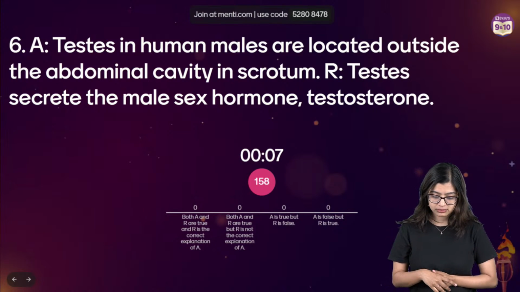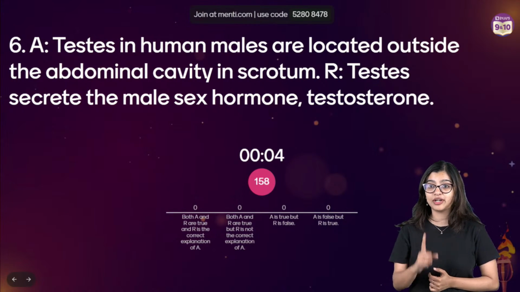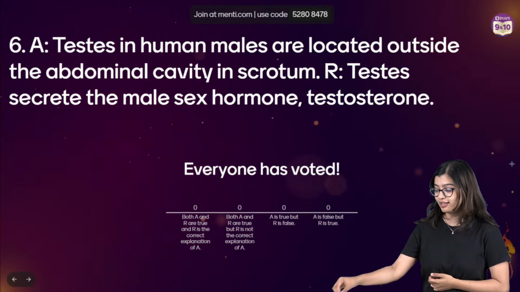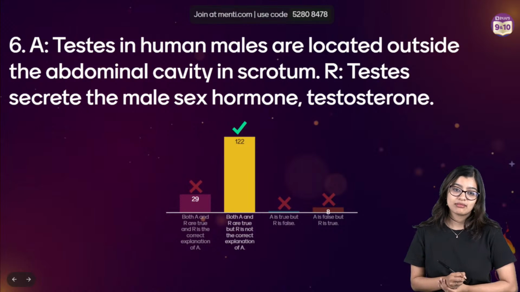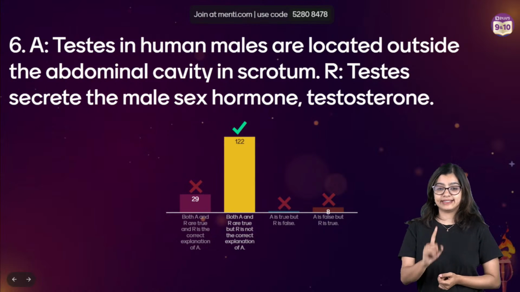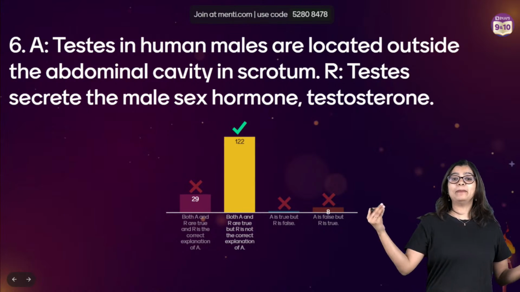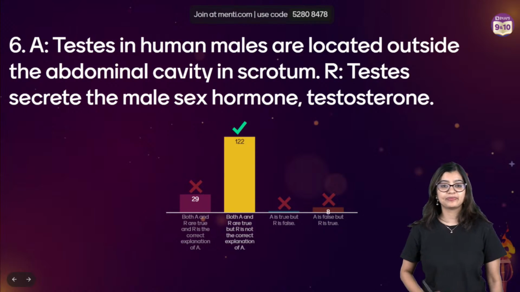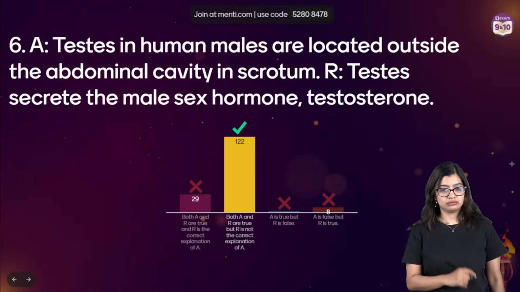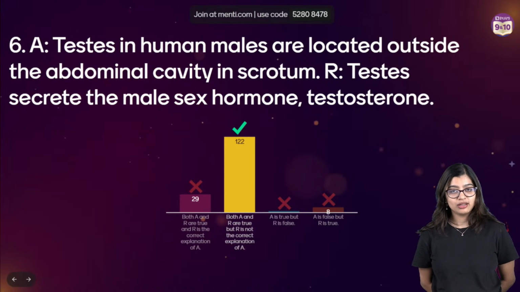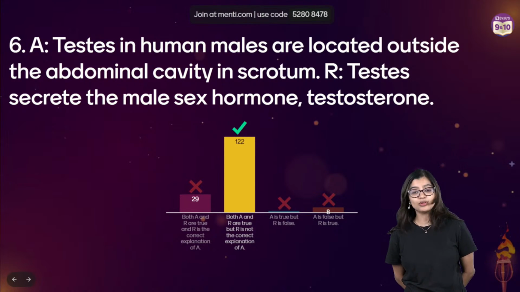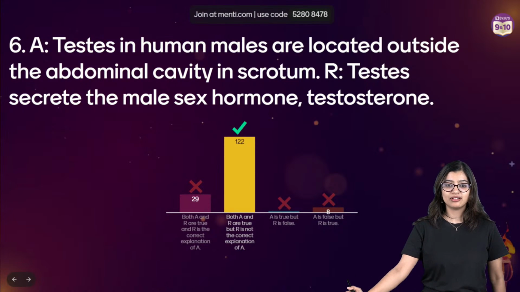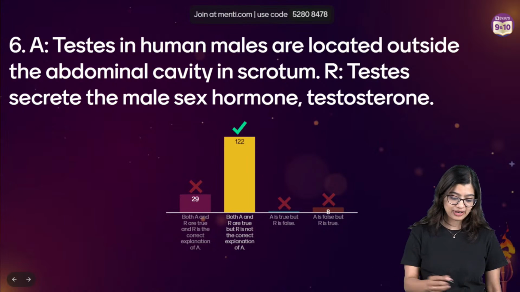Ma'am, I go with B. Ayushman, you should not be giving me that answer with a crying face. The answer is so evident in this case. The fact that you are thinking, kids, why is it that in human males the testis is located in the scrotum? What is the reason? Tell me. Very good. Testosterone needs less temperature. You guys are the ones who gave me the answer 2-3 days before. Same way now you have come.